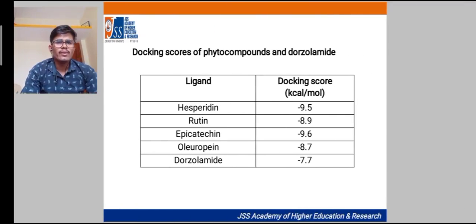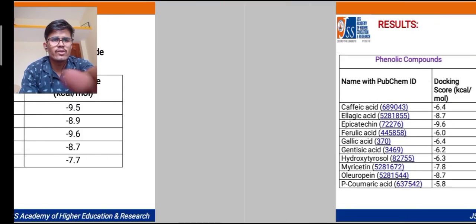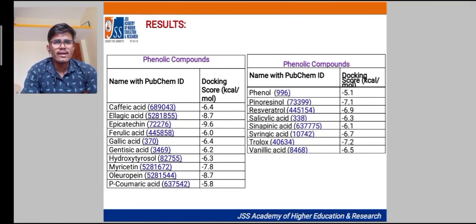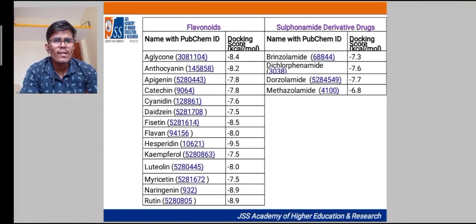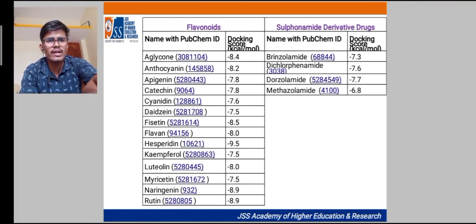And coming to docking scores, here asparagine has a docking score of minus 9.5 kilocalories per mole, rutin is minus 8.9 kilocalories per mole, epicatechin minus 9.6, oleuropein minus 8.7, dorzolamide minus 7.7. And these are all the phenolic compounds with the docking scores, and flavonoids and sulfonamide derivative drugs.